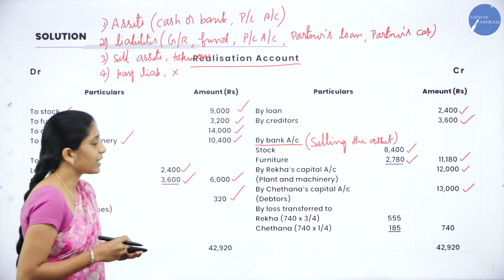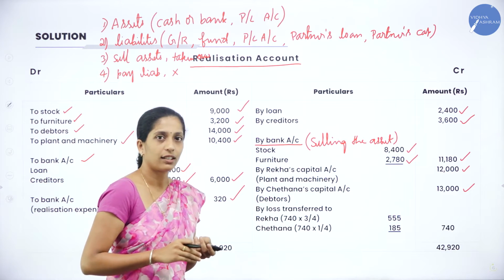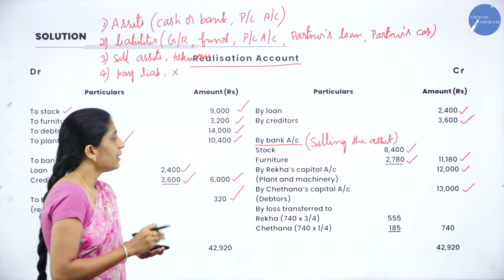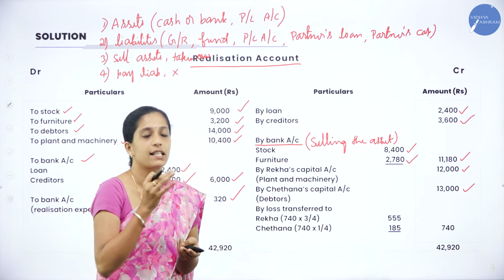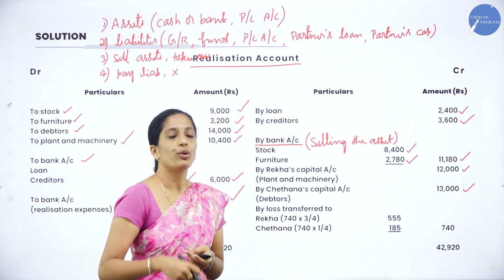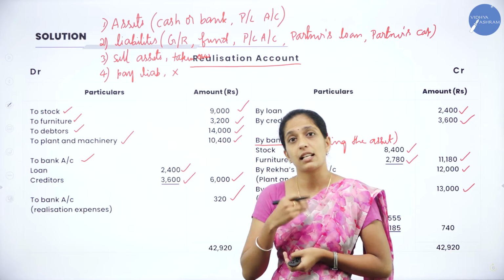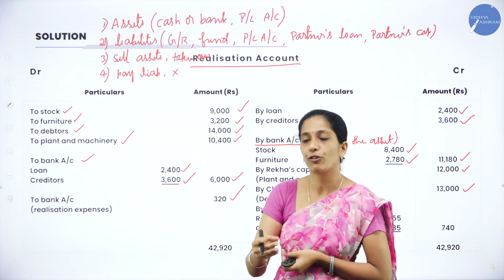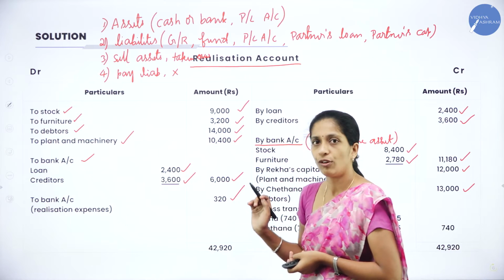Next, by Chaitana's account, she has taken over debtors. So by Chaitana's account 13,000. Clear? Now we have sold the asset and we have recorded the transaction for asset taken over. Next, we have to pay the liabilities, right? Here there are only 2 liabilities and they have directly told that they have paid in full. So we will record it as to bank account. We will pay the liability in full.